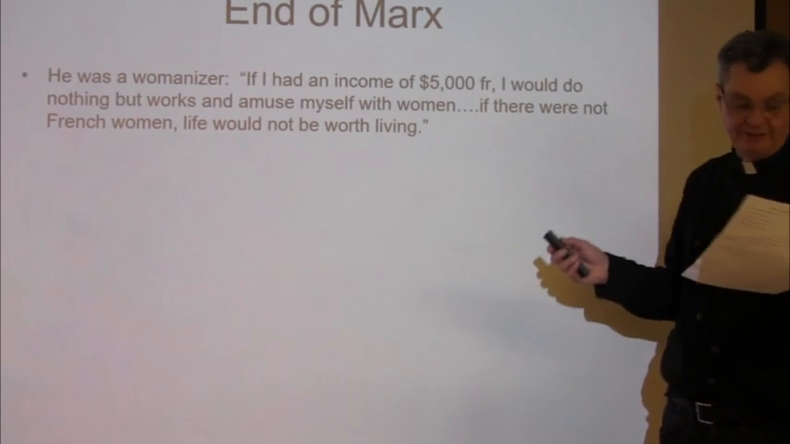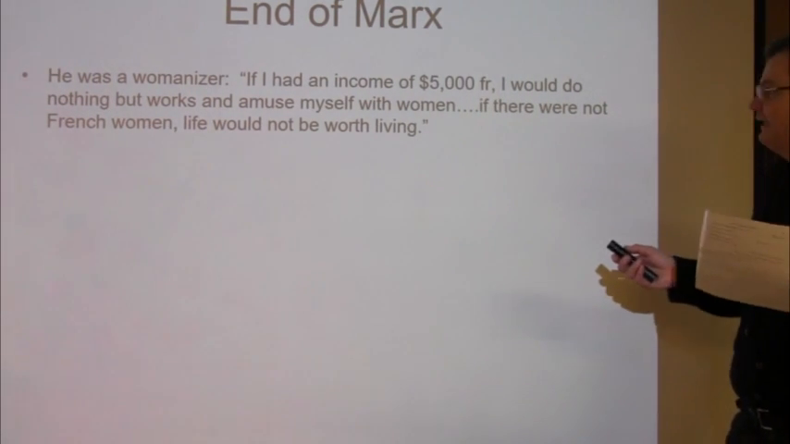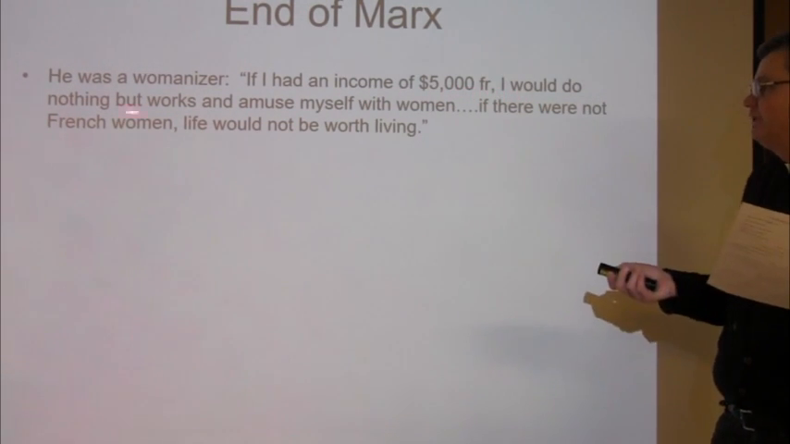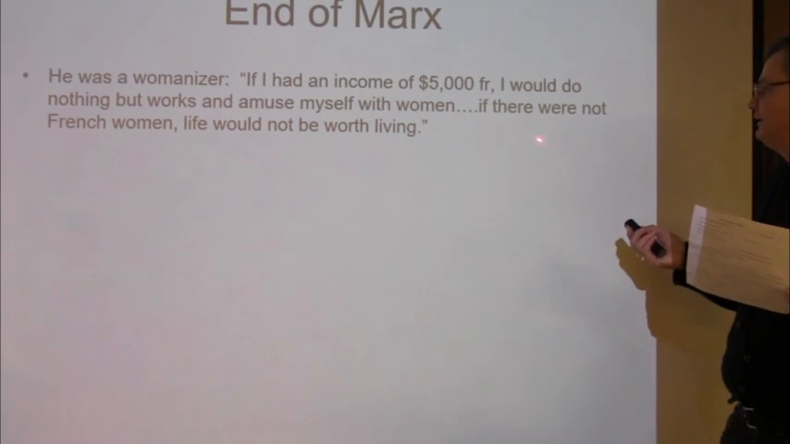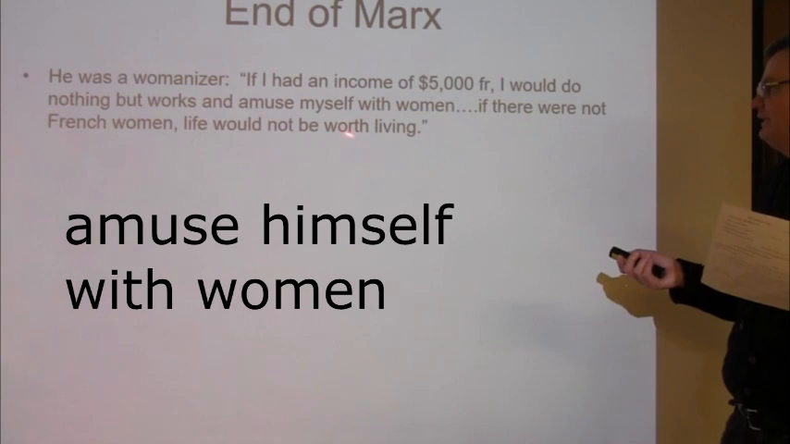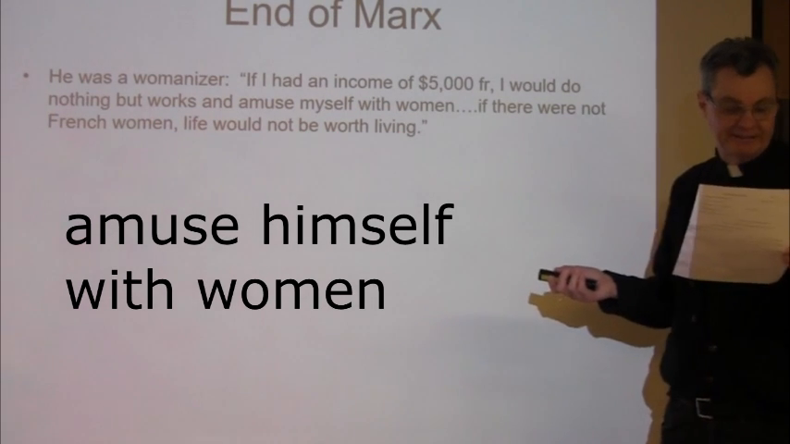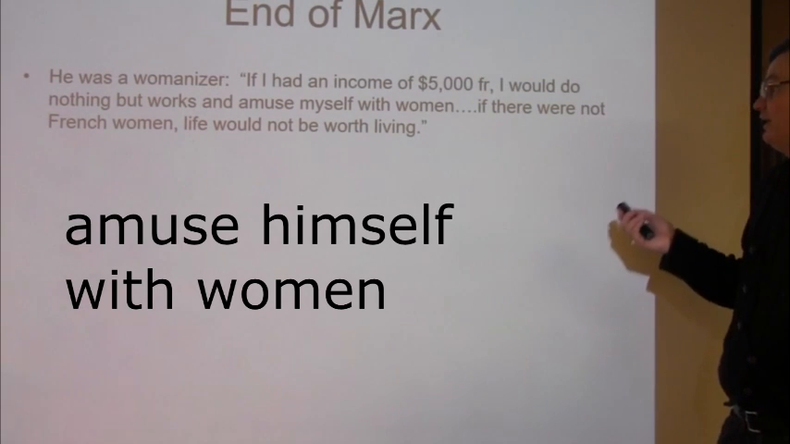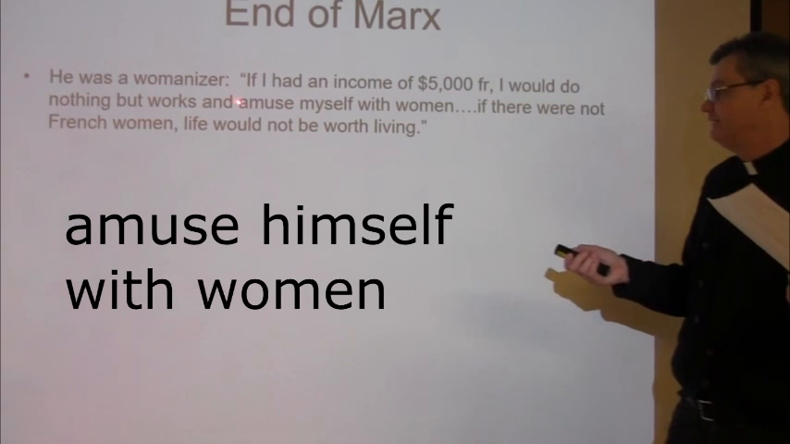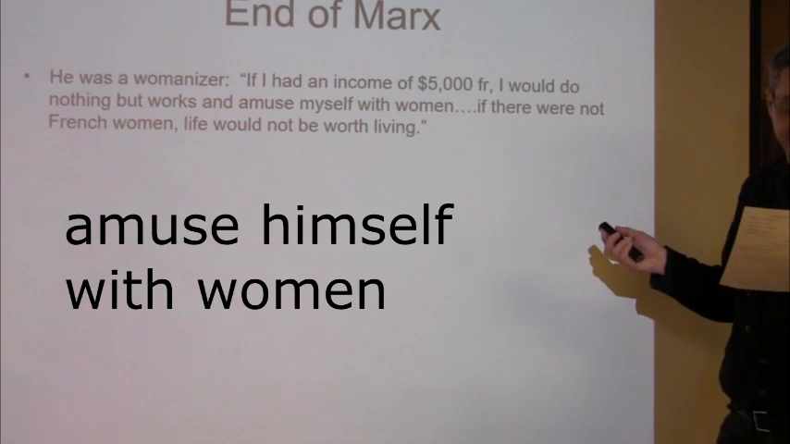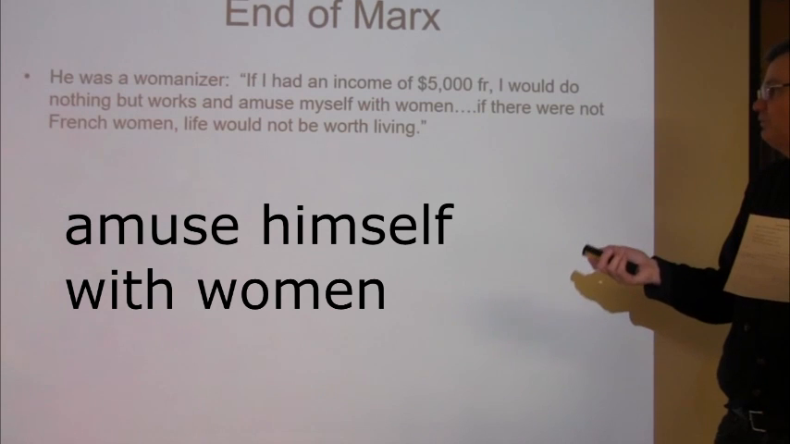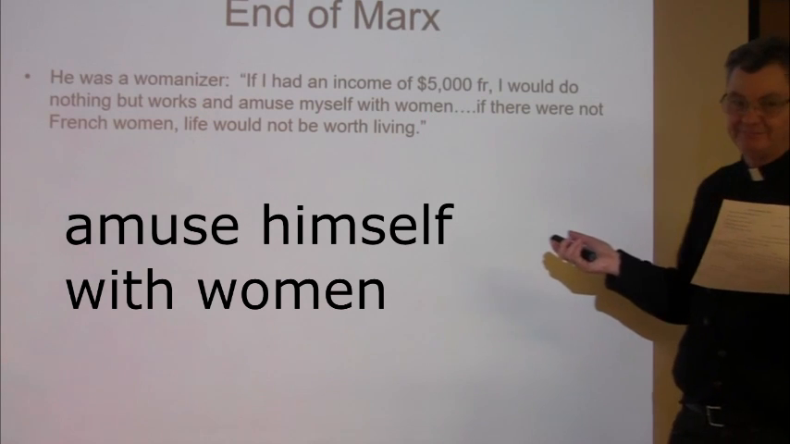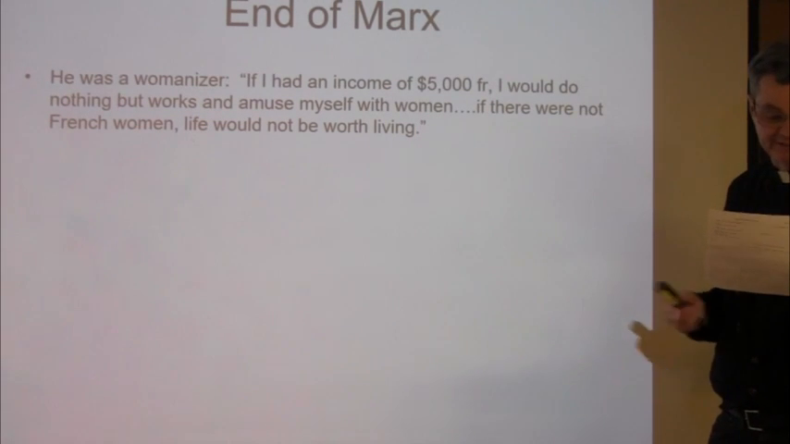He was a womanizer. Actually, he says, if I had an income of 5,000 francs, I would do nothing but work to amuse myself with women. If there were not French women, life would not be worth living. So it says, what would Marx do if he had an allowance? He would amuse himself with women. There's the answer right there. There's no blank there, so you just have to write those 4 words: amuse himself with women. Okay, again, if I'm going too fast, just pause it.